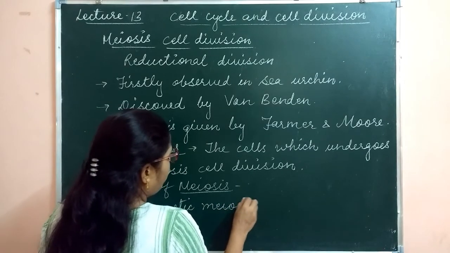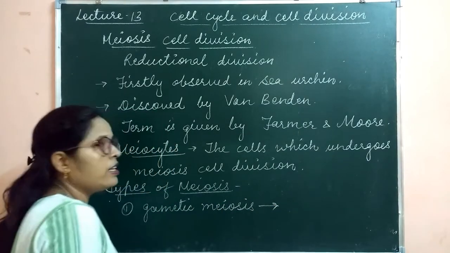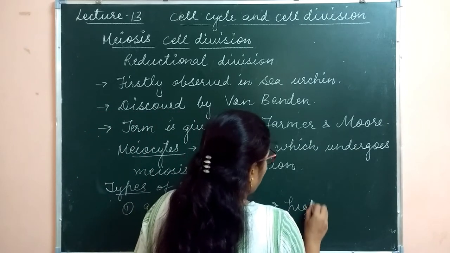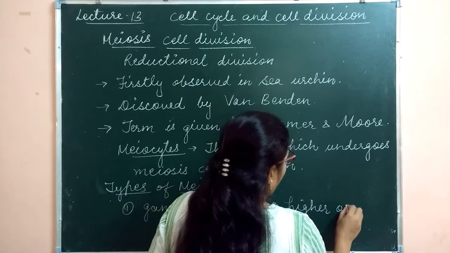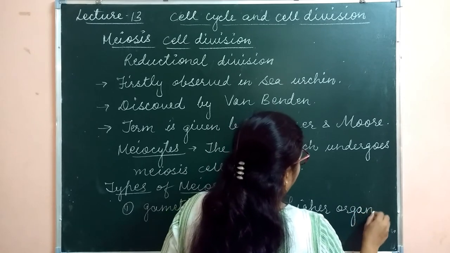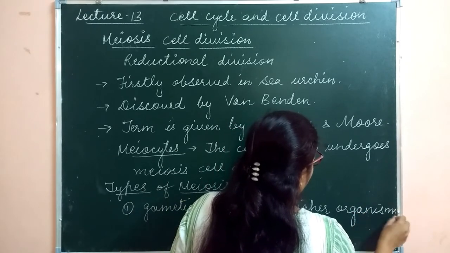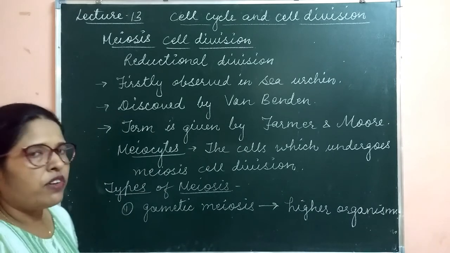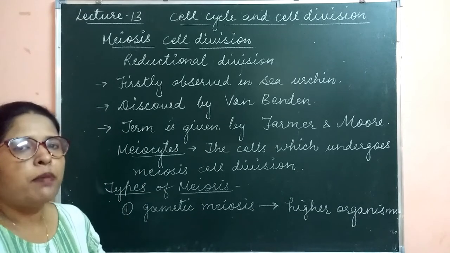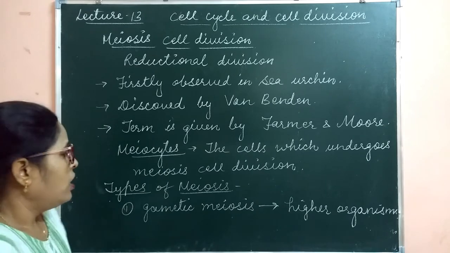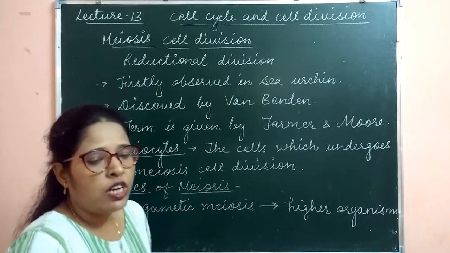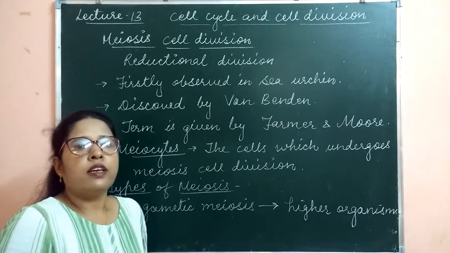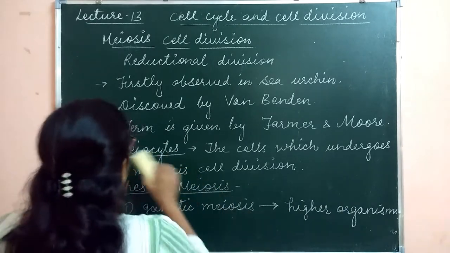This type of meiosis is seen in the higher organisms like human beings, in which the formation of gametes takes place by meiosis cell division, and after the gamete formation the gametes get fused.